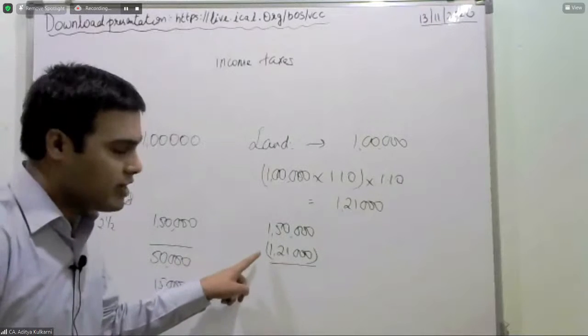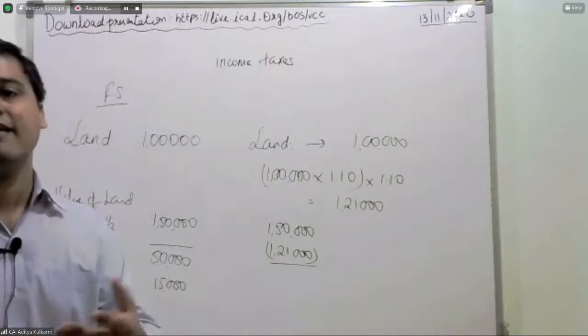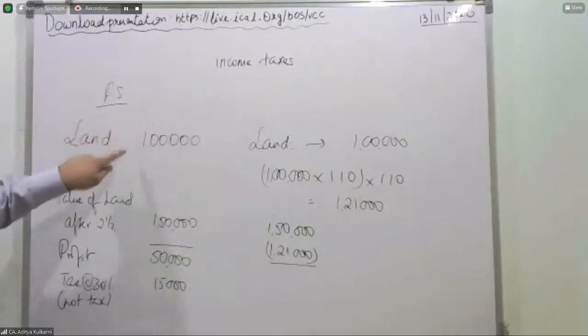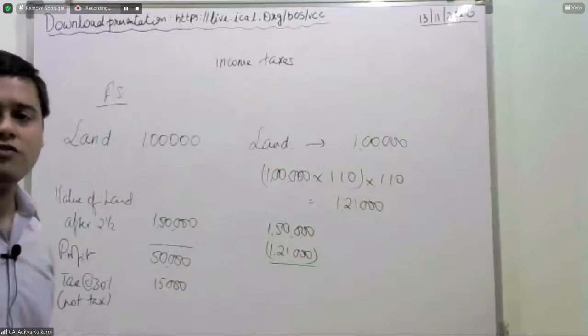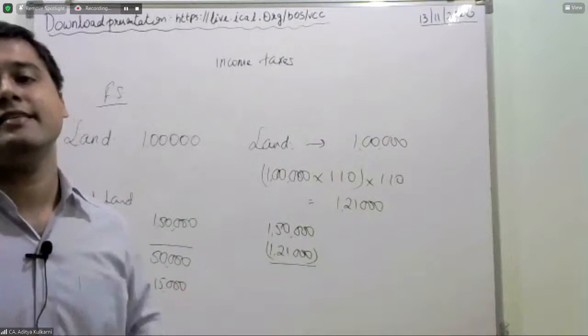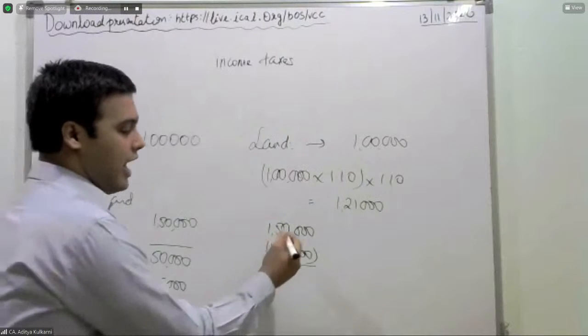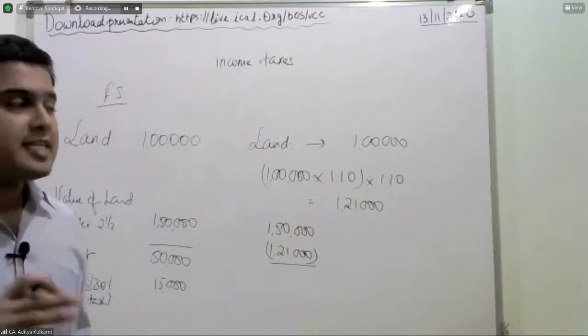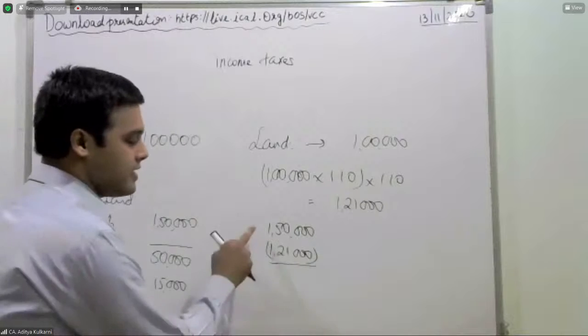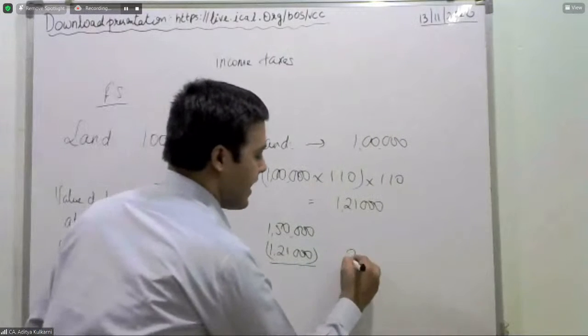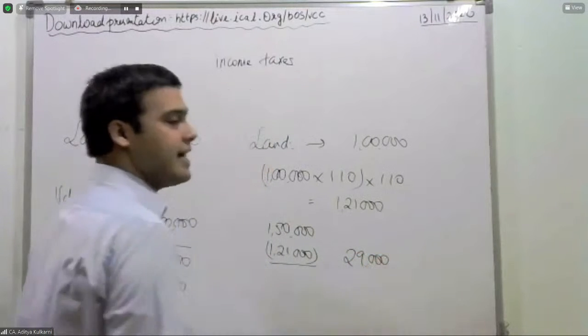See, this is what I mean by the future recovery of an asset. I am recovering the cost of this asset by monetizing it, by selling it in this case. So when I recover, I am going to make a taxable profit of 29,000.